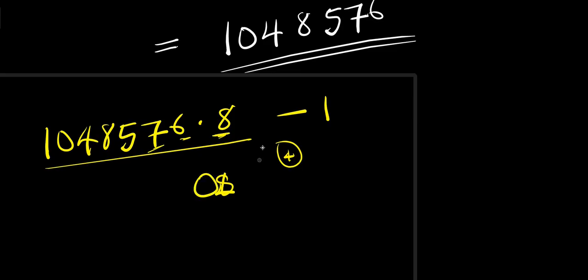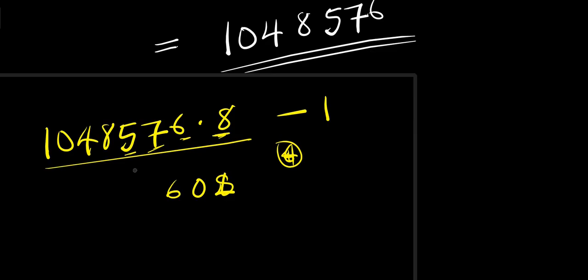So you have 0 carry over 6. So 8 times 5, that is 40. 40 plus 6, 46. So 6 carry over 4. So 8 times 8 is 64.